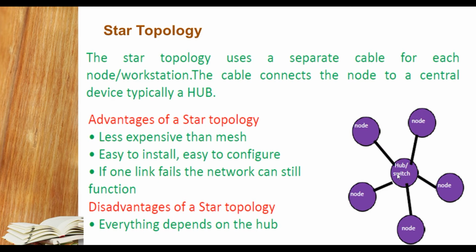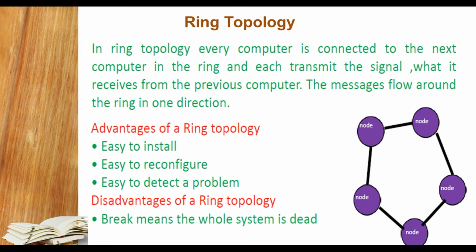So what are the advantages of this topology? Actually it is less expensive than mesh. We will understand what mesh topology is, but compared to that it is less expensive, easy to install, easy to configure. If one link fails, the network can still keep functioning. Suppose this node, I mean computer, is not working or disconnected, the others will work as usual. Disadvantage: everything depends on the hub. Suppose the central communication device or network device fails, the whole network will be destroyed. I mean to say star topology will not work properly.